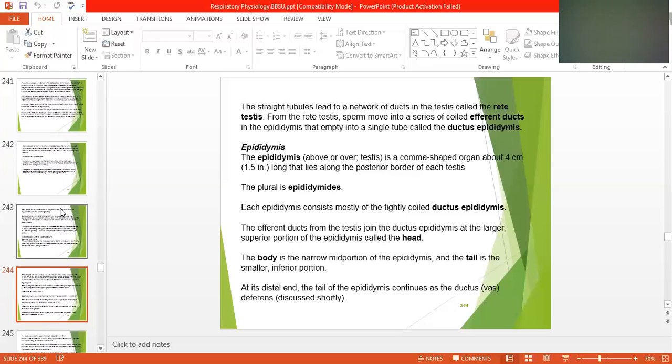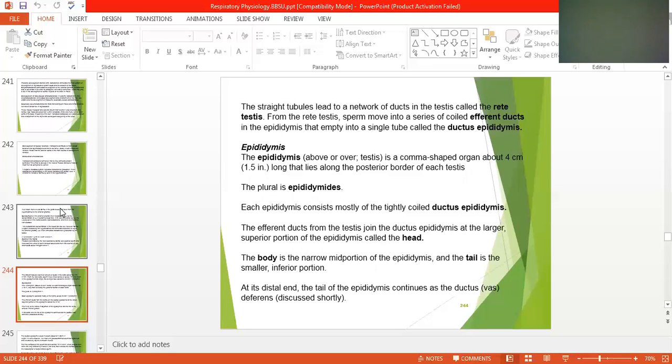The straight tubules lead to a network of ducts in the testis called the rete testis. The rete testis has the tubules through which the sperm are prepared and come up towards the external duct. From the rete testis, sperm move into a series of coiled efferent ducts into the epididymis, which is above the testis. They empty into a single tube called the ductus epididymis.